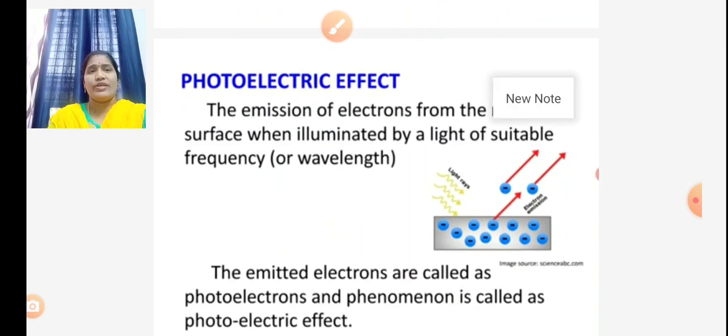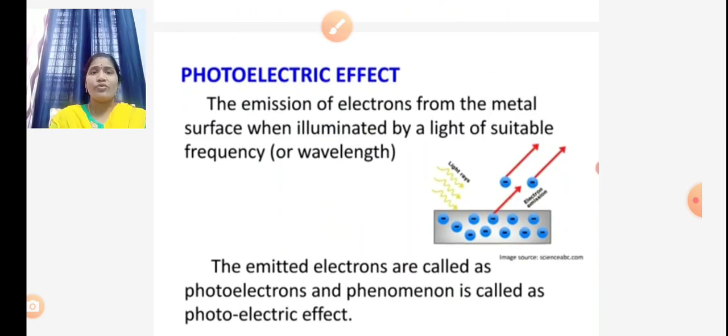Now we will discuss the definition of photoelectric effect. The photoelectric effect is the emission of electrons from a metal surface when illuminated by light of a required frequency. That means when light of a required frequency is incident on a metal plate, by absorbing that light energy, the metal plate emits electrons. That phenomenon is called the photoelectric effect.